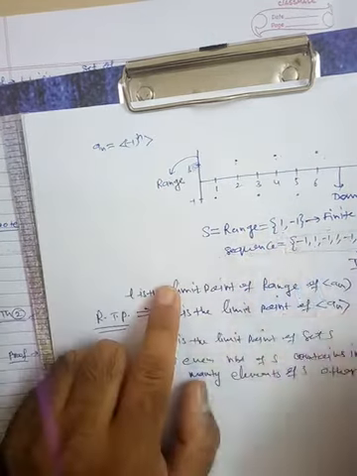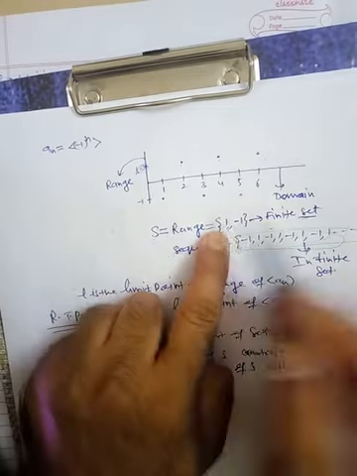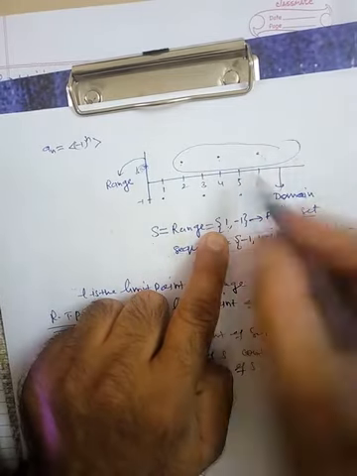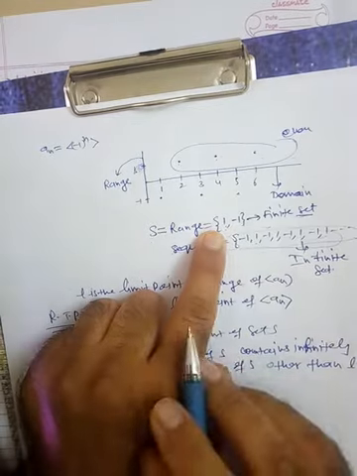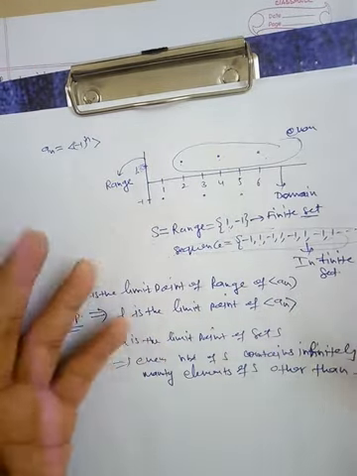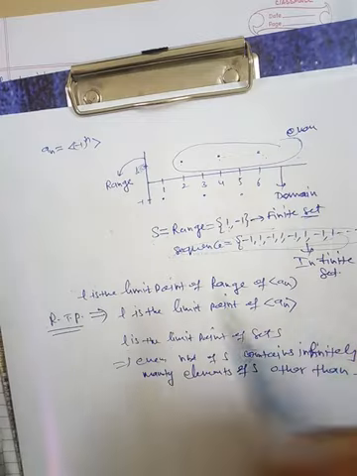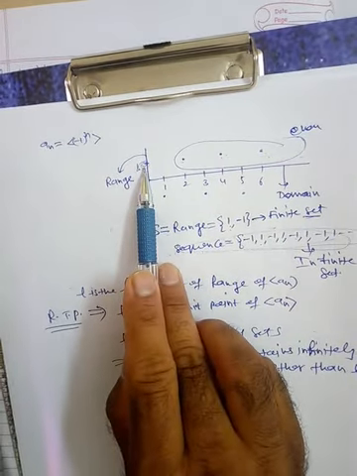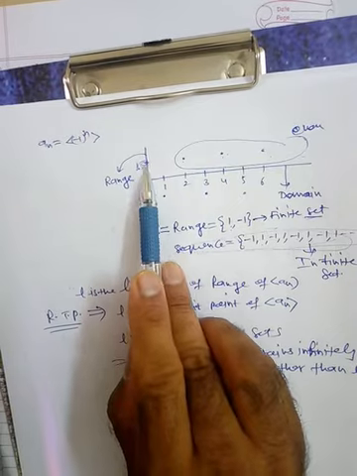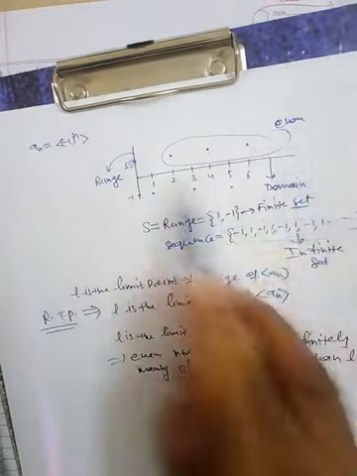Here, corresponding to 1, all the even terms correspond to 1. But suppose there is no repetition, then every element of this range set corresponds to some term of the sequence.